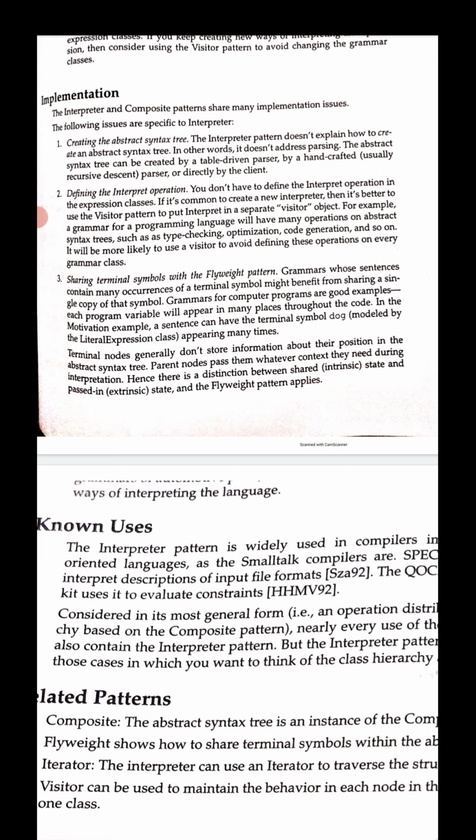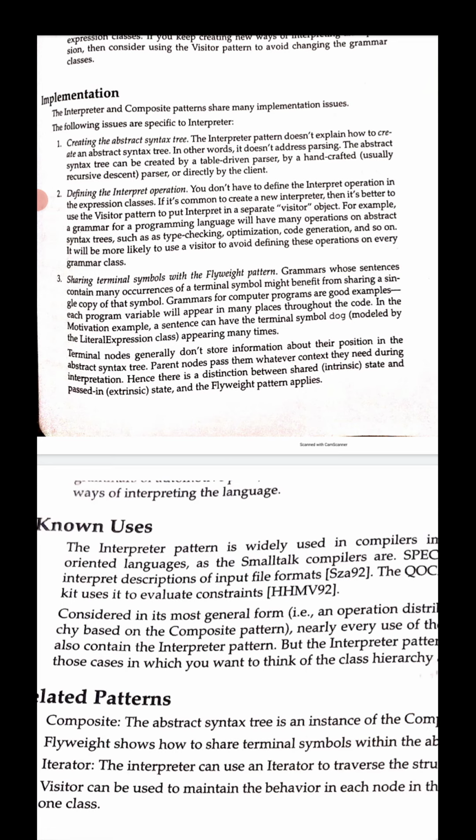In the motivation example, we see a sentence can have terminal symbols like dog, modeled by the literal expression classes, appearing many times. The terminal nodes generally don't store information about their position in the abstract syntax tree.